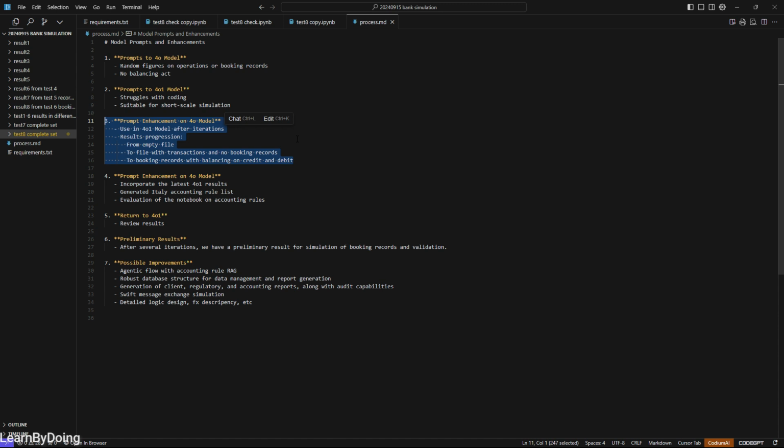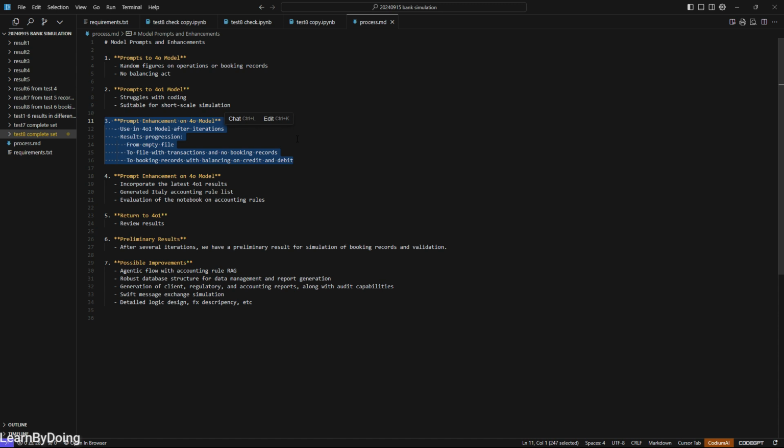The first point is that the 4.1 model is still important, but I use it after the iteration with the 4.0 model. So basically here, I first enhance the prompt in the 4.0 model, then I use the enhanced prompt in the 4.1 model. And during the process of debugging, for example, I get results like all the generated booking ledger CSV files are empty, or I cannot see the booking records. Okay, I see only transaction items but no booking records, or I cannot balance the credit and the debit.